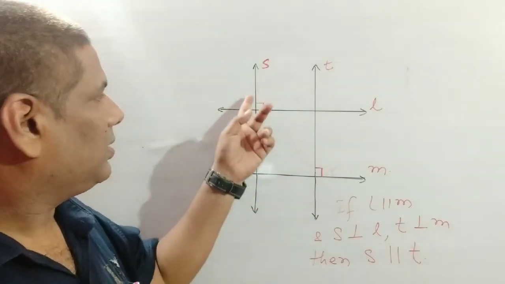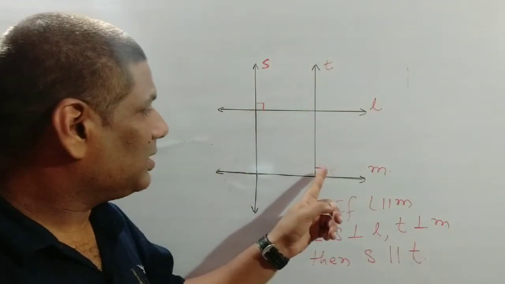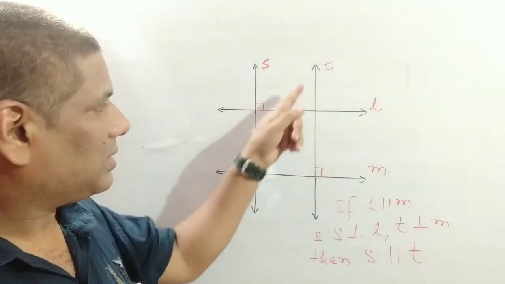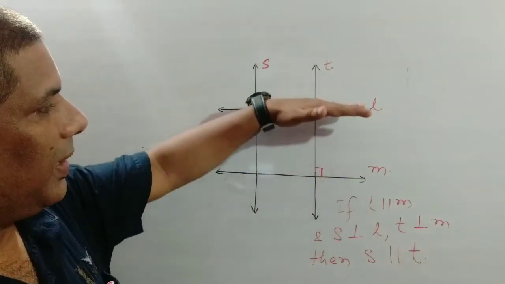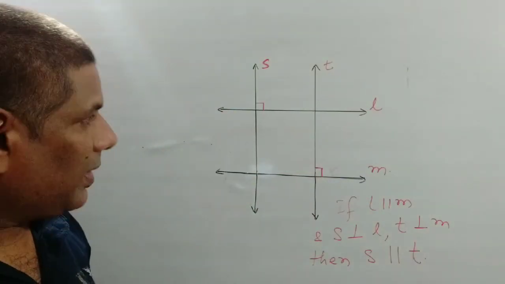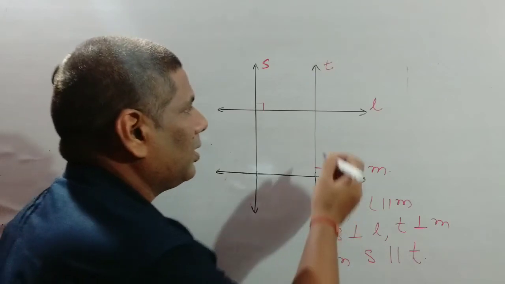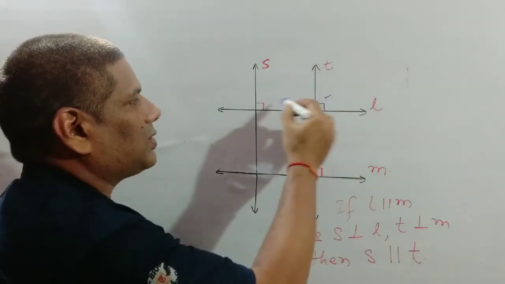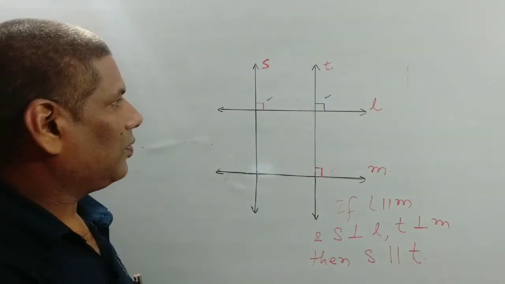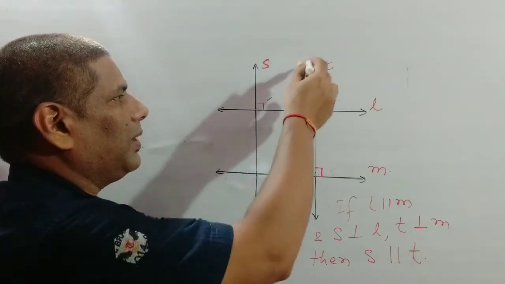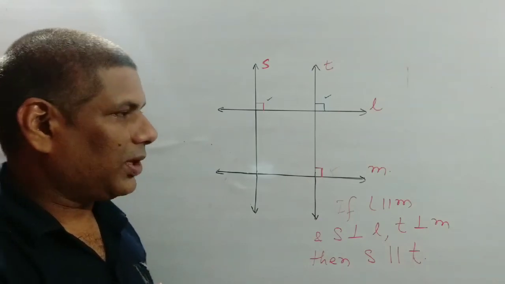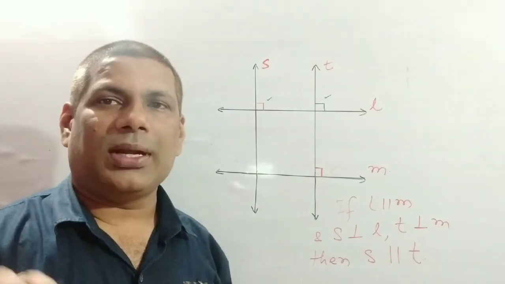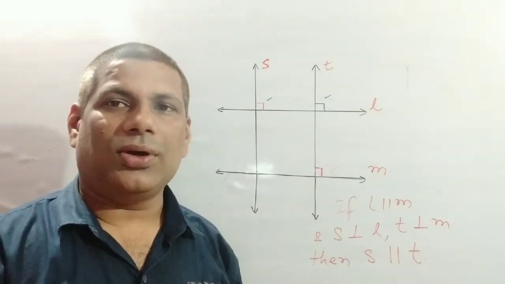So if this is perpendicular and if this is perpendicular, then this will also be perpendicular because it is a straight line and these are parallel. So if it is perpendicular to M, then it will also be perpendicular. So by the property of corresponding angles, this is equal, so this line is parallel to this line. So from this property we can conclude that two lines which are perpendicular to the same line are always parallel.